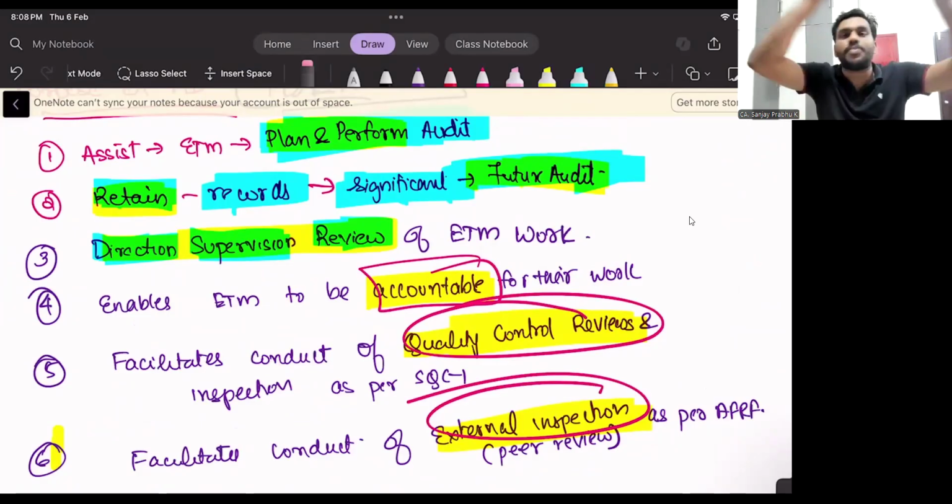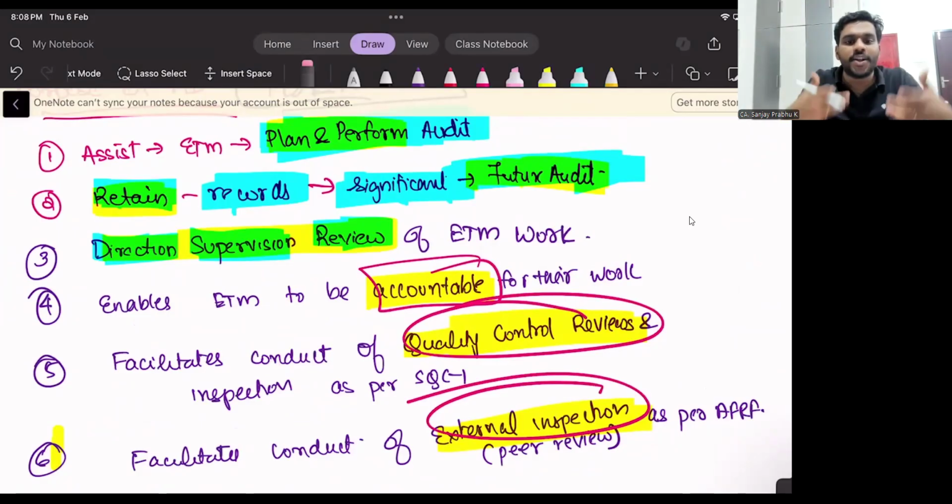What will he inspect? From the inspector? No, we need to provide some documentation so that he can inspect, right? So what is